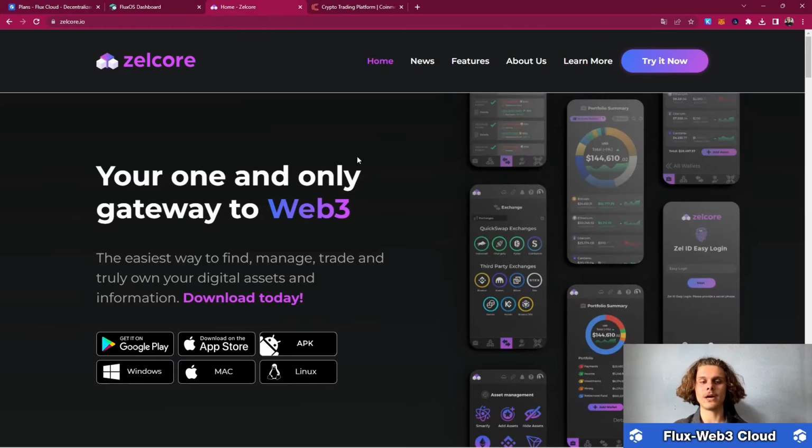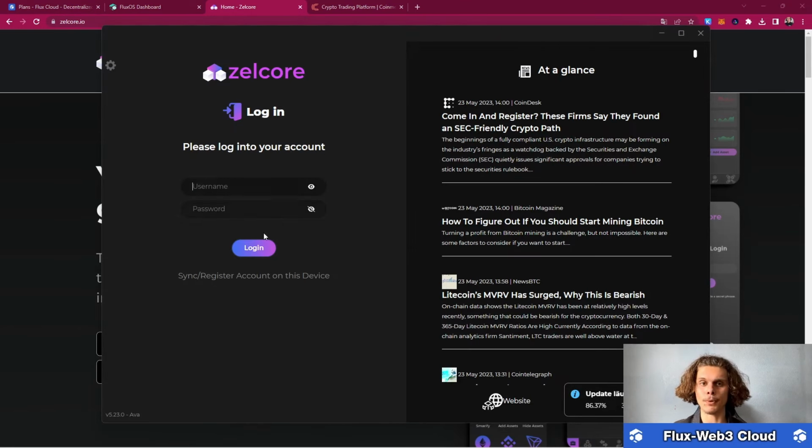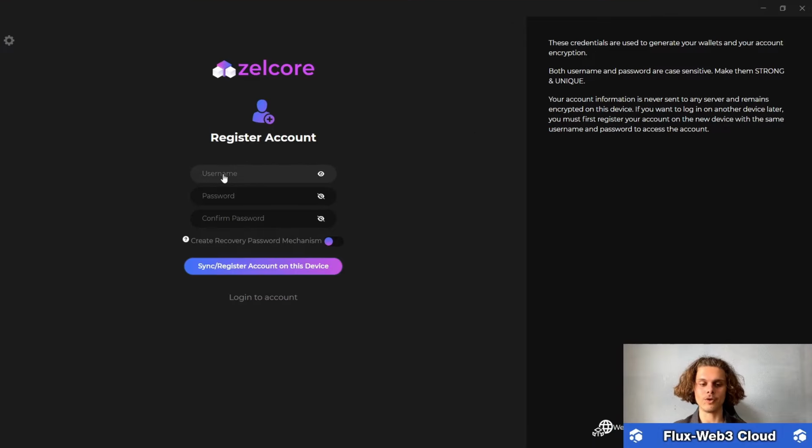So after you have downloaded yourself a Zelcore wallet, hop over onto it and open it. And now we will have to register ourselves, and this is only gonna take us a minute. So down here, click on sync and register account or this device. Let me make it full screen, and then type in a username. I'm gonna call it Noah's Drive for now.